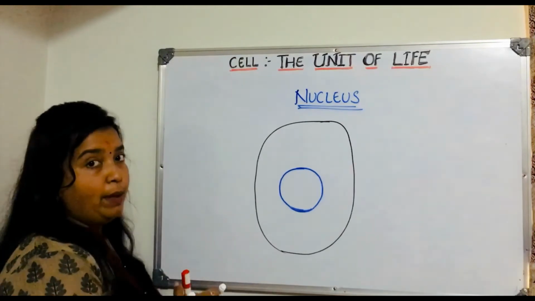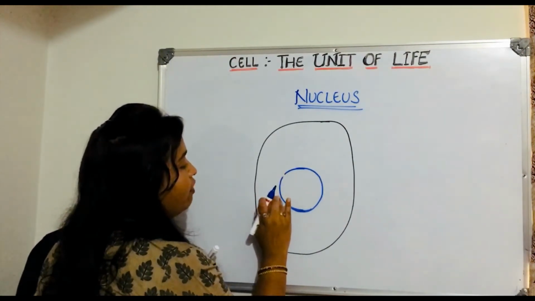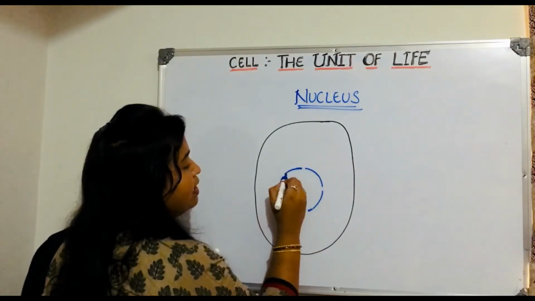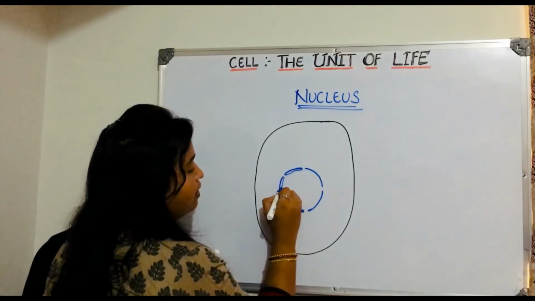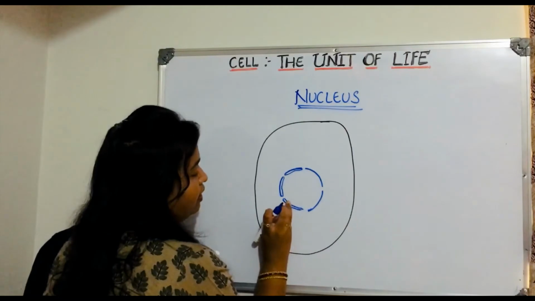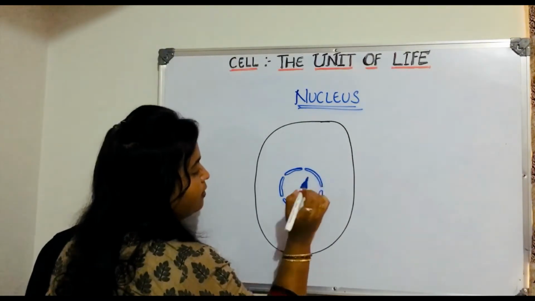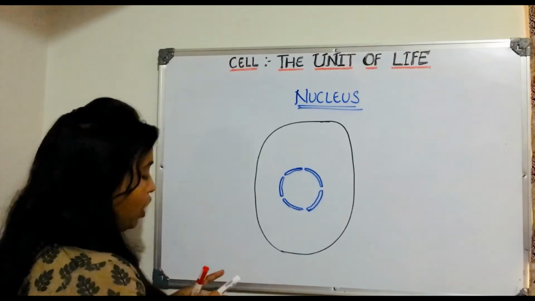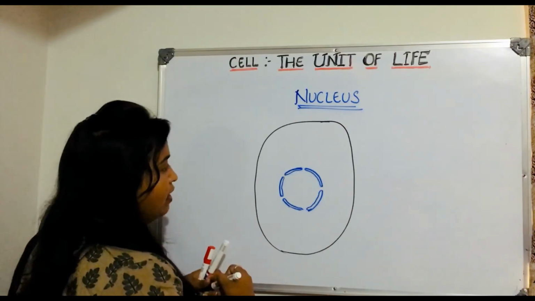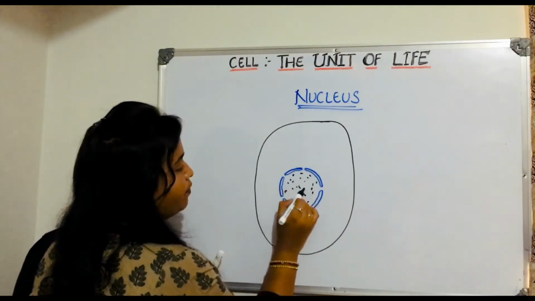Now, how will you be able to see this nucleus? You will find that this nucleus is made up of membrane, like this. This is the membrane of the nucleus. Now, what do you find inside this nucleus? You will find some fluid inside the nucleus.